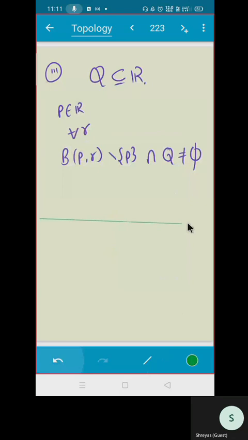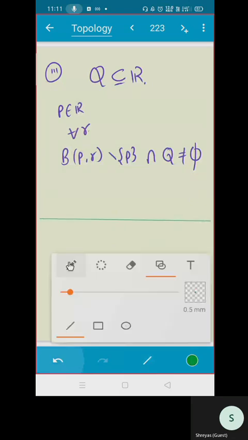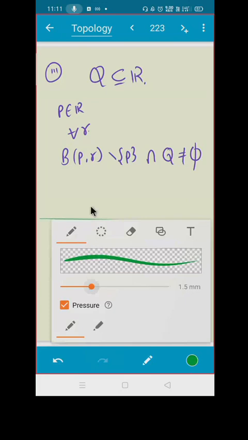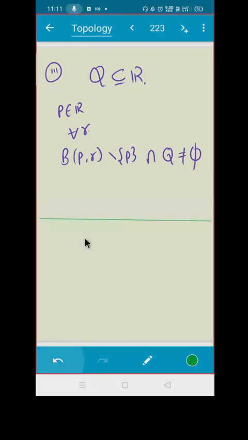You draw a straight line, correct? And what you are going to see, if you take any point p, p is any real number, take any radius, you'll have an open ball.